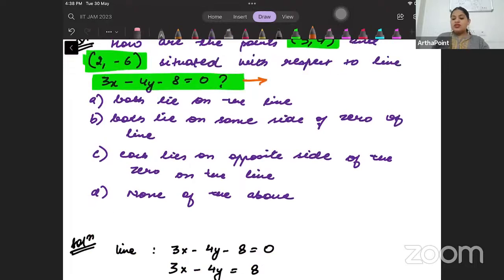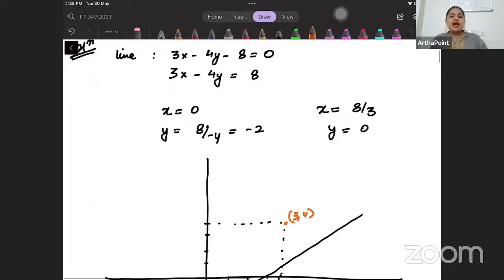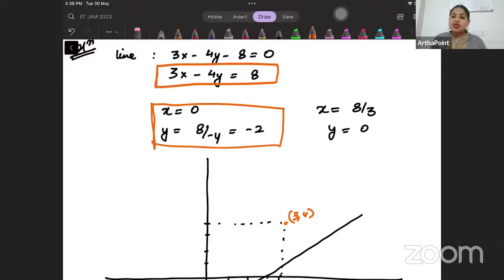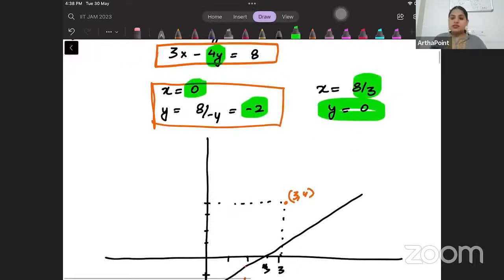In order to plot this line, I have taken different points of it. When x is 0, you will get y as -2. And when I have kept y at 0, I will get x as 8/3. So I plotted these points.